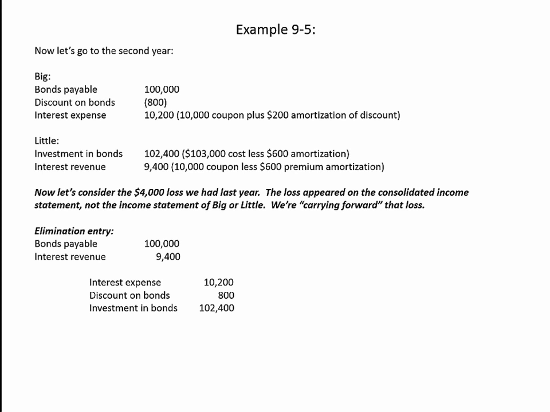So in this case, Big was the issuer, so this is a downstream transaction, which means that the non-controlling interest is not going to be involved. The second question was, does the parent use the full or the partial equity method? Let's go ahead and assume that the parent, Big, uses the full equity method, so they adjusted their investment income to recognize that loss last year. So that means that their retained earnings is stated correctly, and instead we need to adjust the investment in Little account.